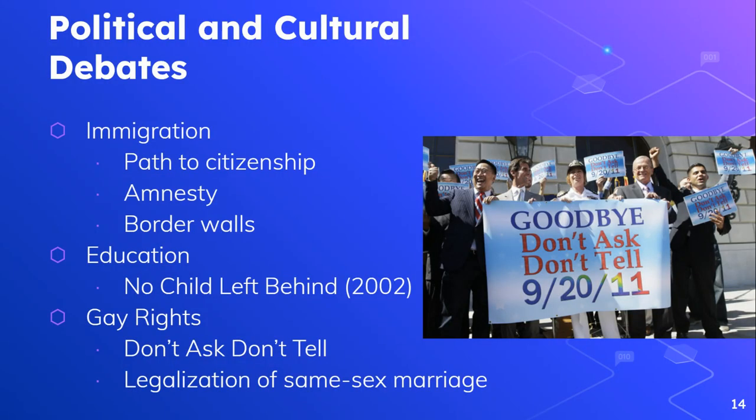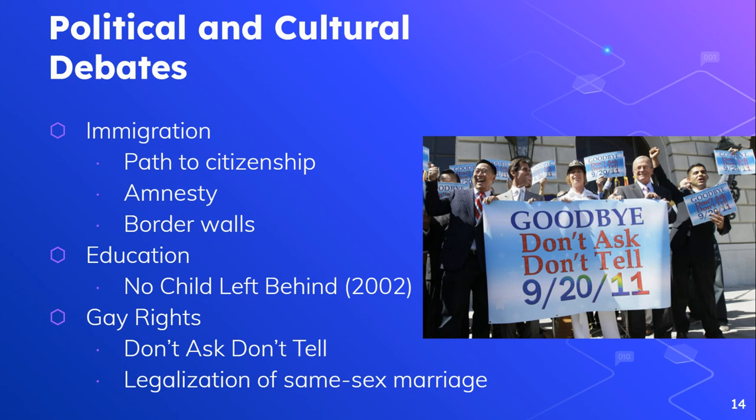All right, last thing we're going to talk about for today is some political and cultural debates, some things that, again, conservatives and liberals are talking about and debating. So immigration becomes a big topic during the 80s and 90s and early 2000s. People are thinking about the path to citizenship. How do people become citizens if they got here illegally?